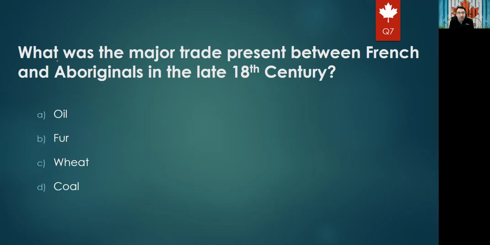The next question would be: what was the major trade present between French and Aboriginals in the late 18th century? So what's the most important trade for Aboriginal people? Actually, it was one of these options: oil, fur, wheat, or coal. For sure, it was fur. So this is the most important trade for Aboriginal people.